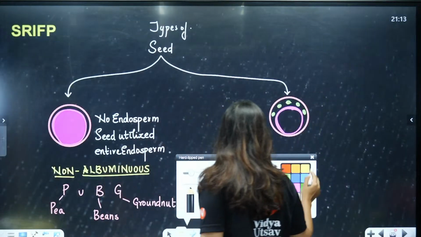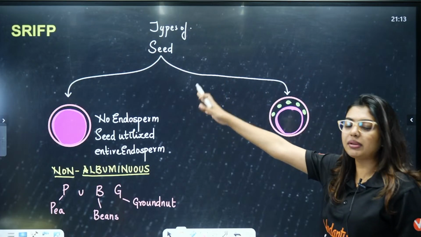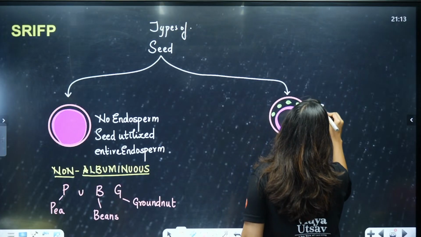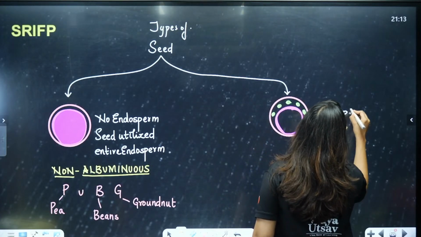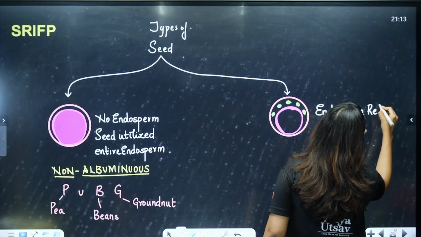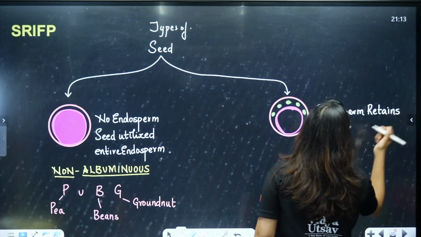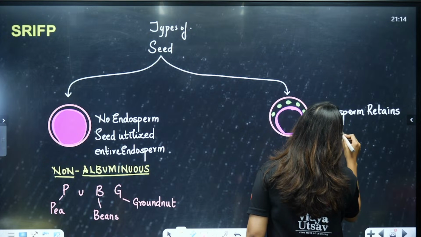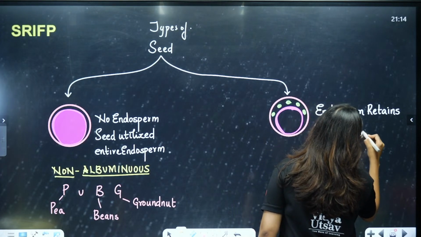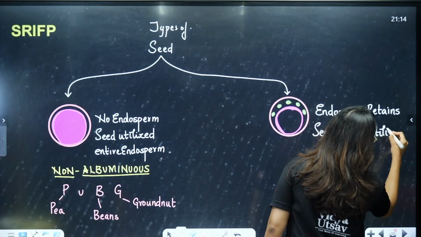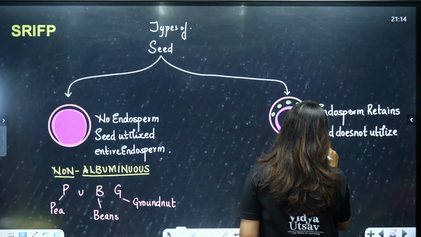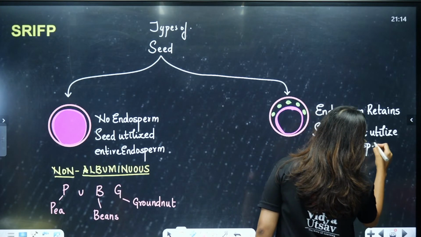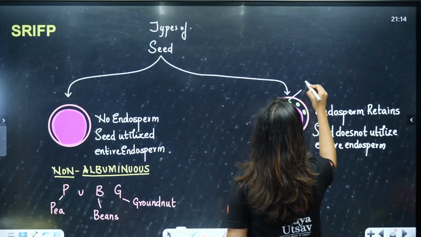So students, what did I say? I told you that here they have no endosperm left, no food for later, nothing. Here, students, endosperm is retained, that means they keep the food for later. The seed does not utilize the entire endosperm.